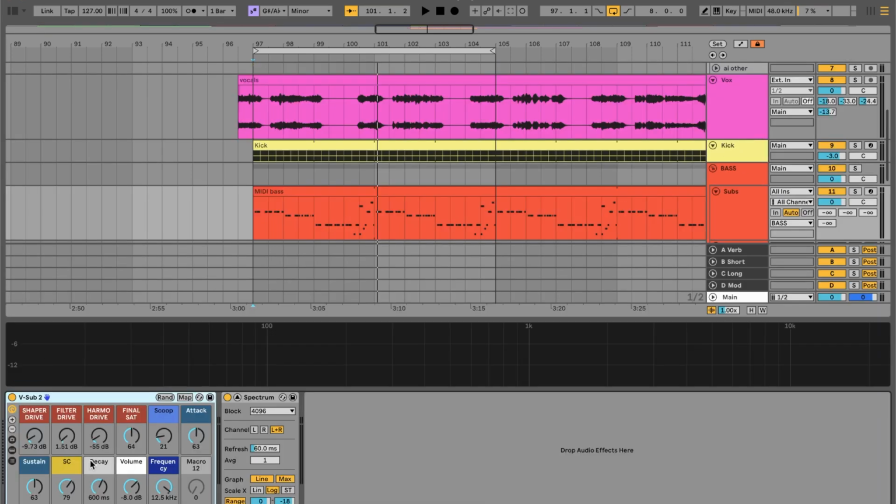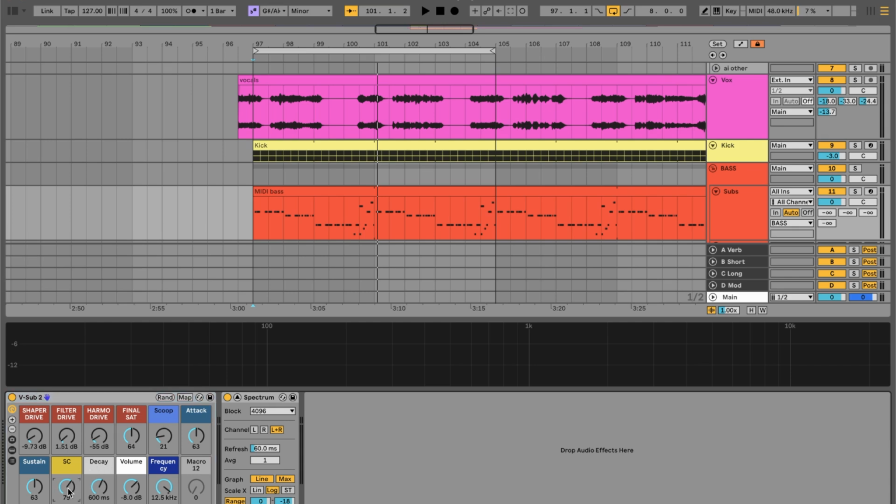So what I have here is this rack. It's called the V sub, and it's just using an Ableton Operator to do a sine wave. And the idea is that we can then just quickly add in a bit of saturation to add some grit, help it cut through small speakers, and a little bit of saturation on the sub here is going to create some harmonic content in the low mids area, which will then help as a kind of bridge between our sub and our mid bass layer that we're going to get into in a moment.